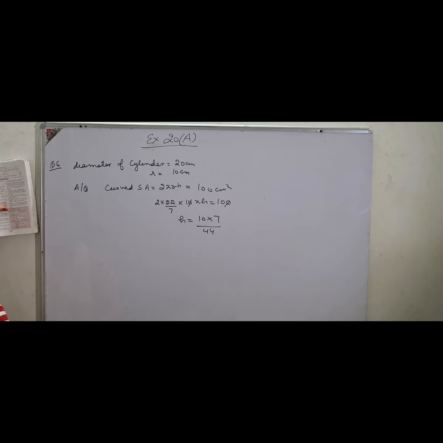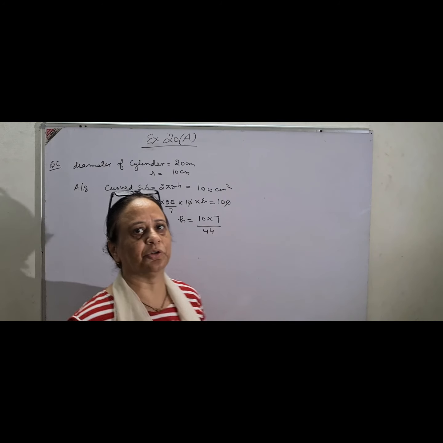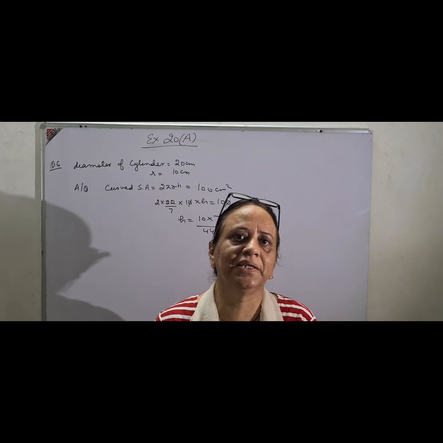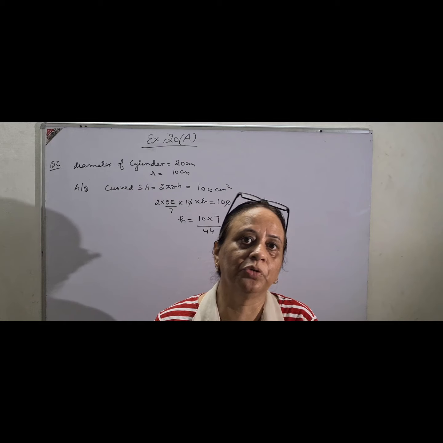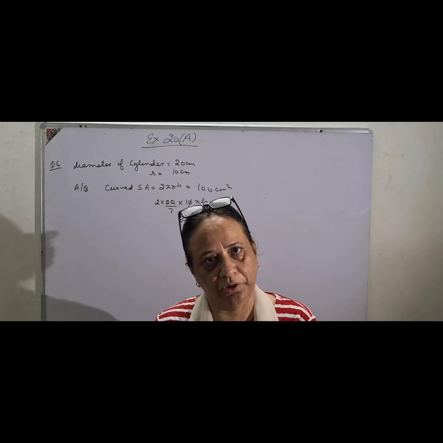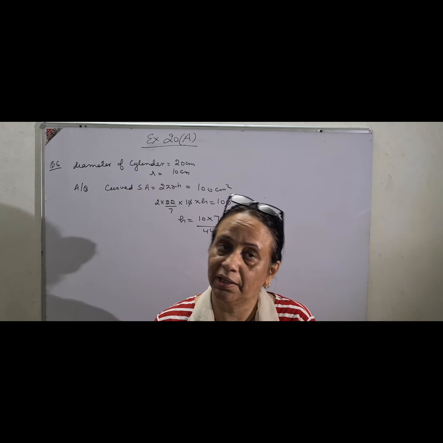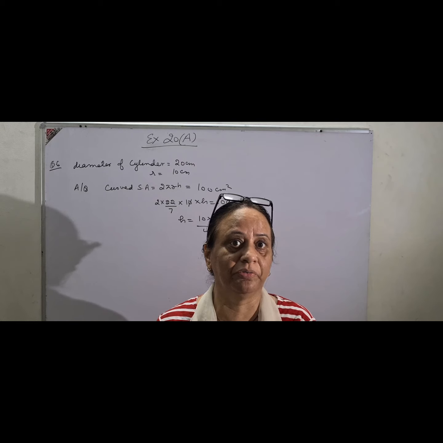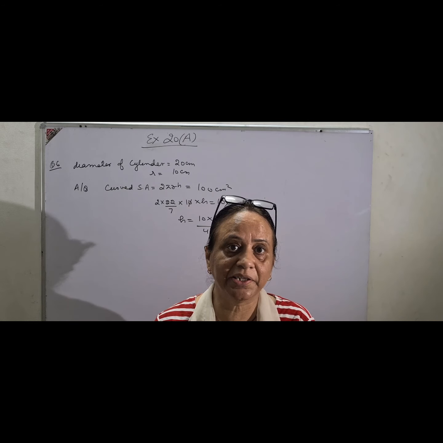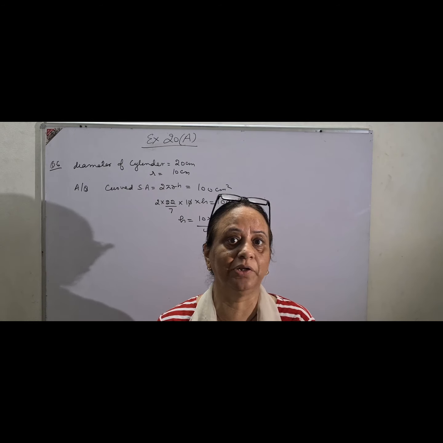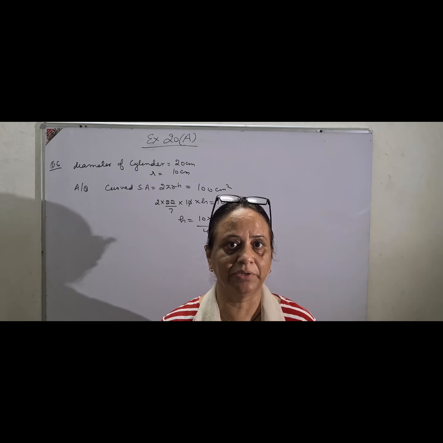Just underline the statement: correct to 1 decimal place. Whenever you have to find the answer to 1 decimal place, children, just mark my words, you have to go to 2 decimal places and then round off. If you make a mistake here, again your 2 marks will be cut. This question will be of 4 marks, and correct to 1 decimal place means you have to round up also. That is what I wanted to tell you.